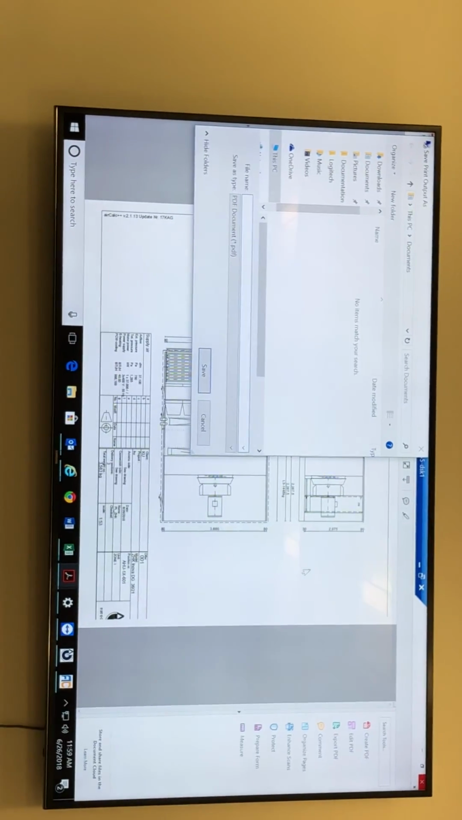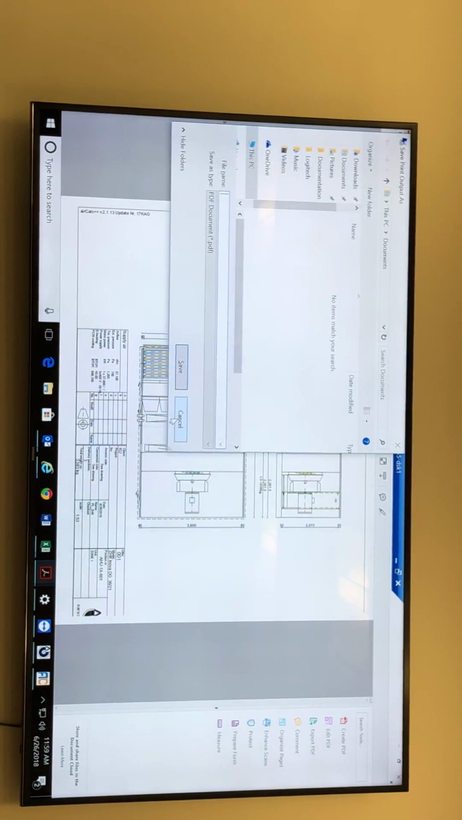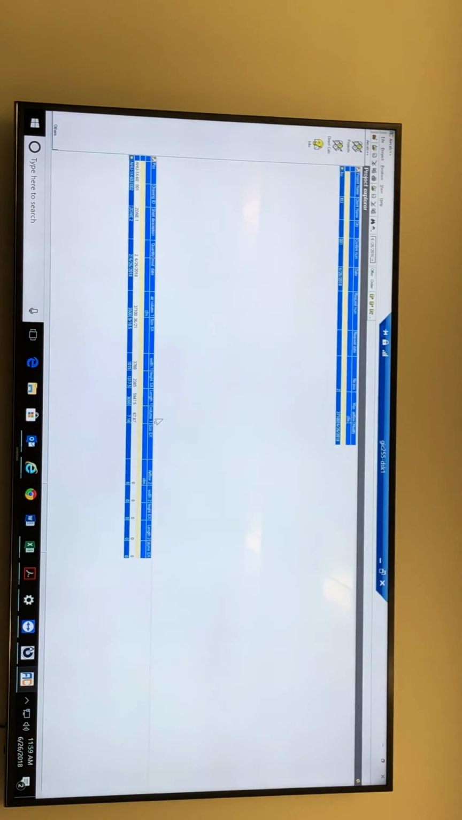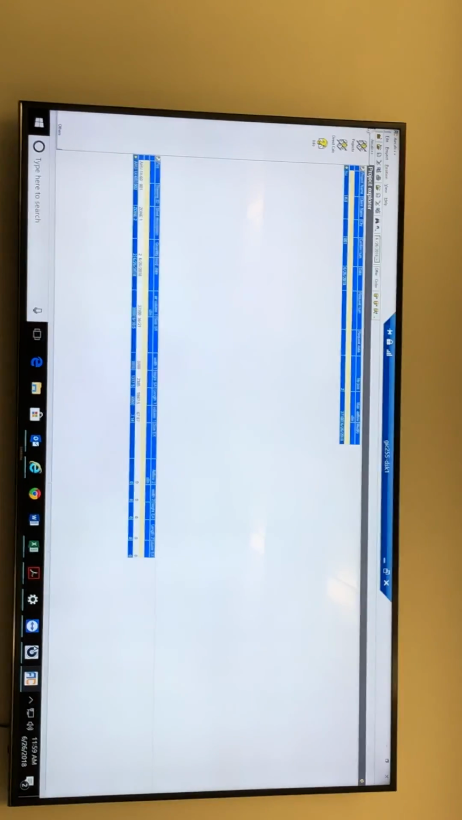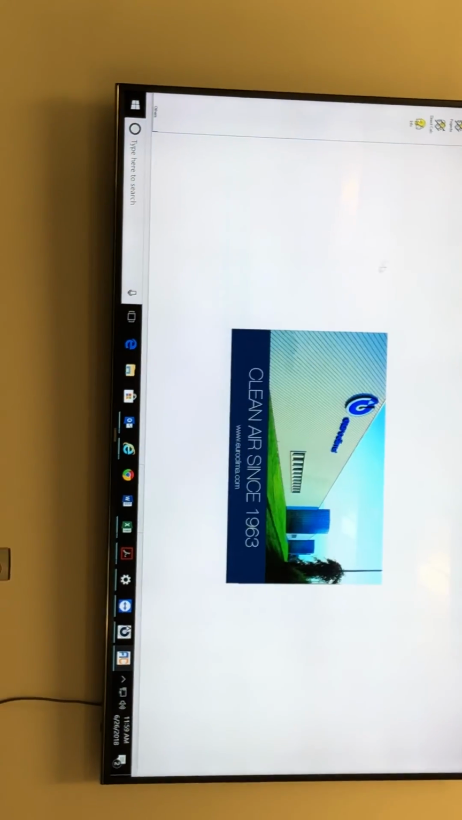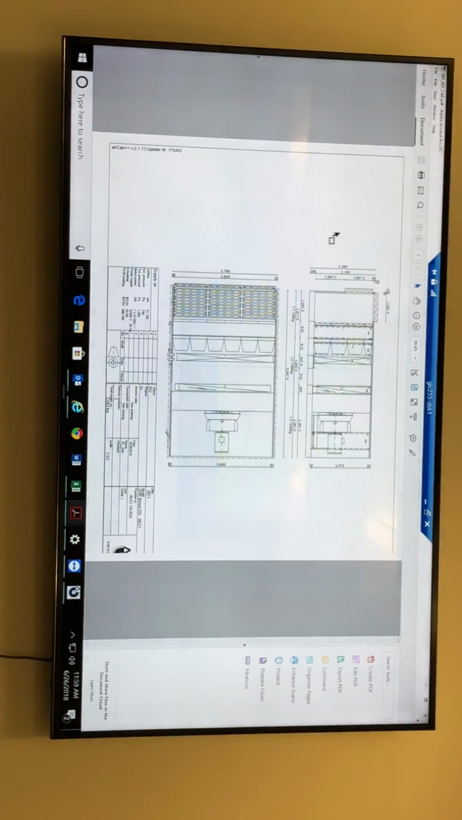Okay. Oh, the drawing, why is the page coming not complete? Yeah, you might need to change the printer. So we want to close it. Close it.